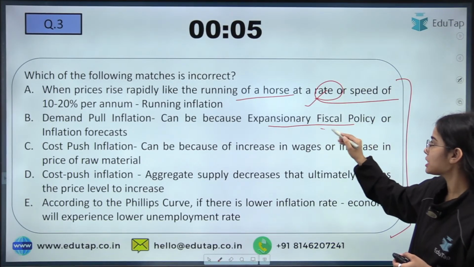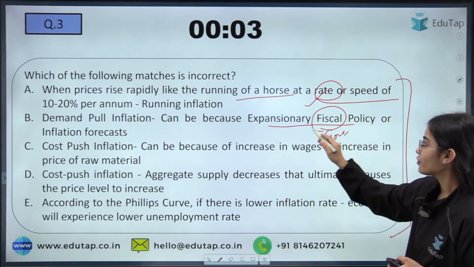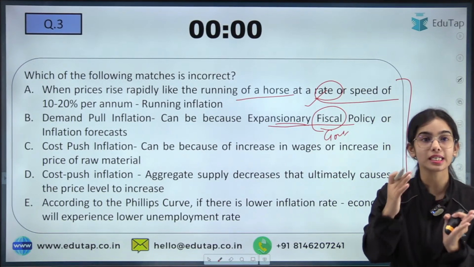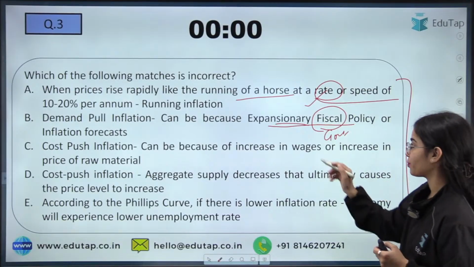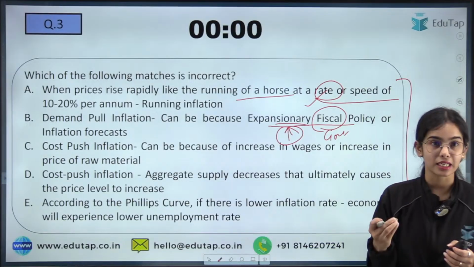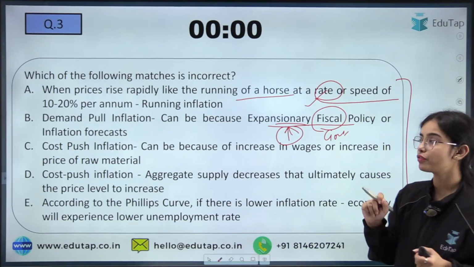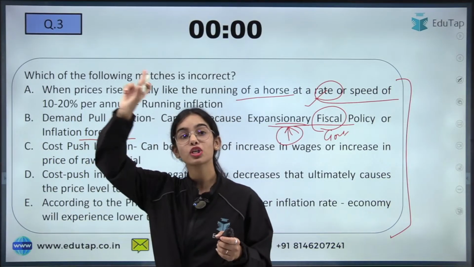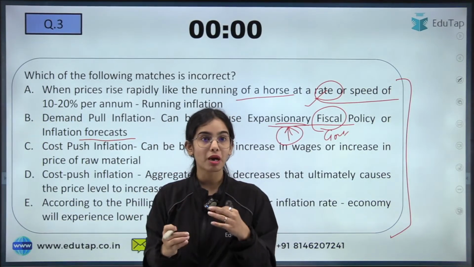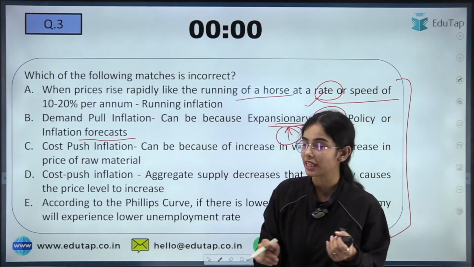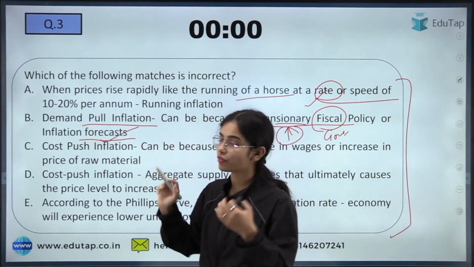Expansionary fiscal policy is the policy of the government where the government is trying to expand the economy, trying to increase the demand, increase its expenditure. So when the government is increasing its expenditure, the demand is increasing. So that is causing demand pull inflation, as well as if inflation forecasts are there. That means in the future inflation can happen, so you will start demanding more right now to get the products at a relatively cheaper price. So demand pull inflation happens because of these reasons.